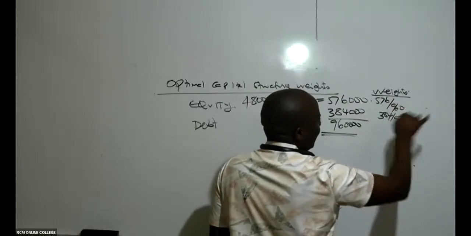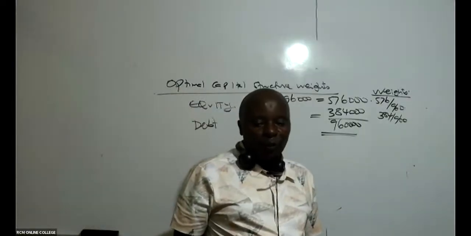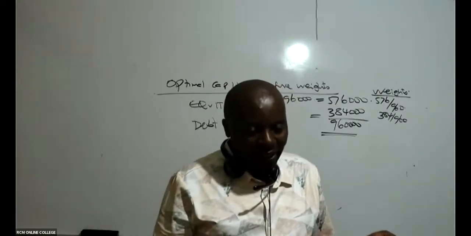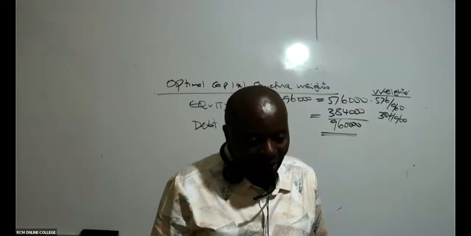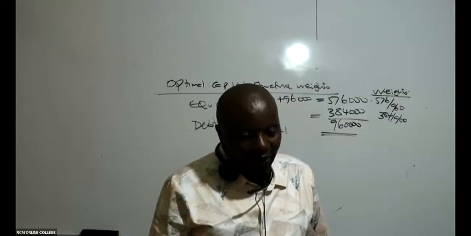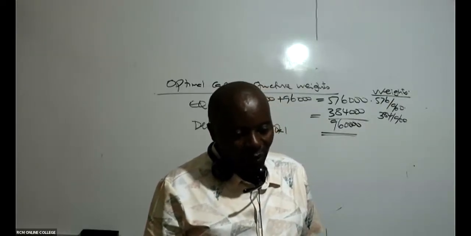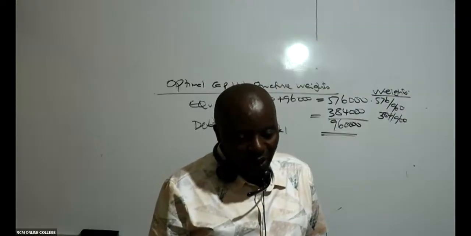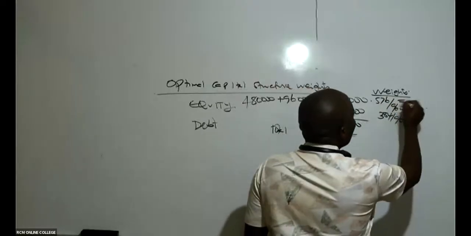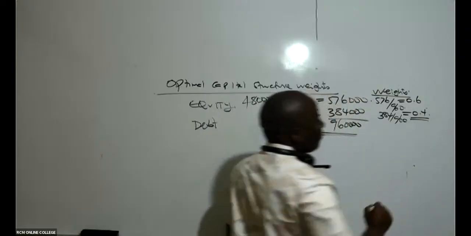If you wish, you can put those 3 zeros, but I've just chopped them. So is there somebody who can give me these weights in 2 decimal places, or even 4? It doesn't matter. Exactly 0.6. So most of them are saying, Mwalimu, this should be 0.6 exactly. Thank you very much. So this is 0.6. Then therefore, this will be 0.4.